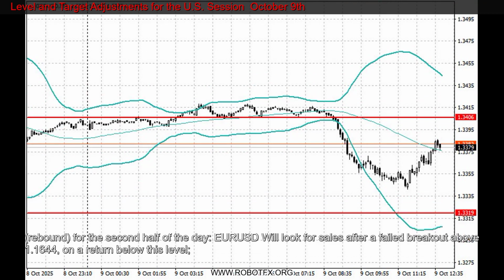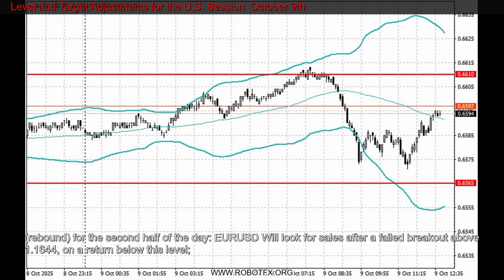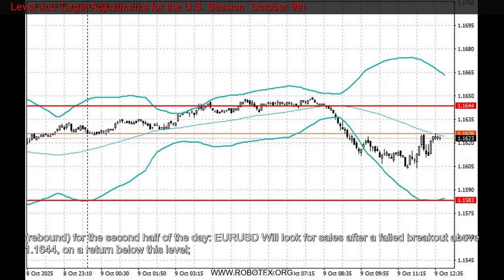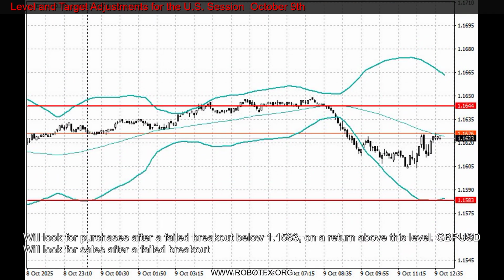AUD/JPY: buying on a breakout above 152.80 may lead to growth toward 153.20 and 153.45. Selling on a breakout below 152.40 may lead to a decline toward 152.10 and 151.70. Mean reversion strategy rebound for the second half of the day.